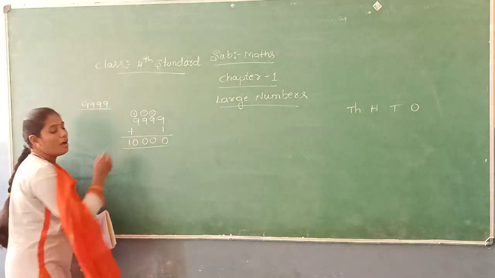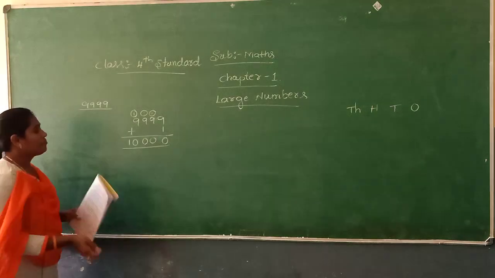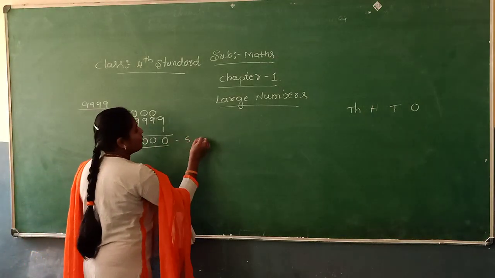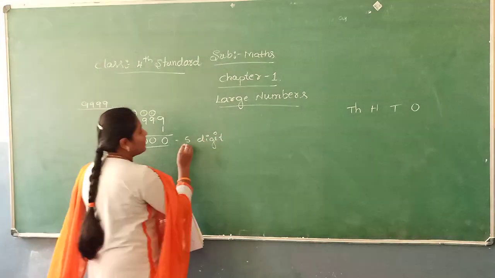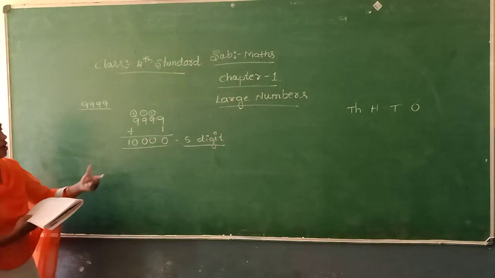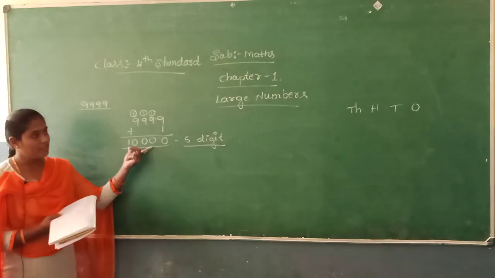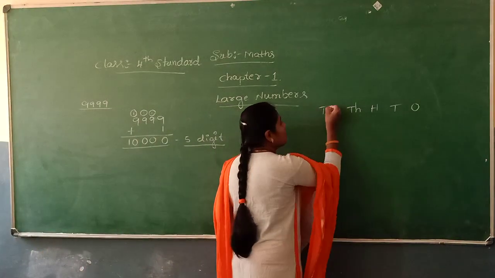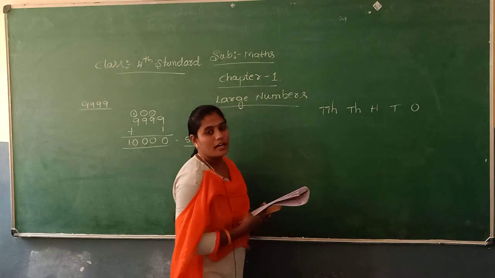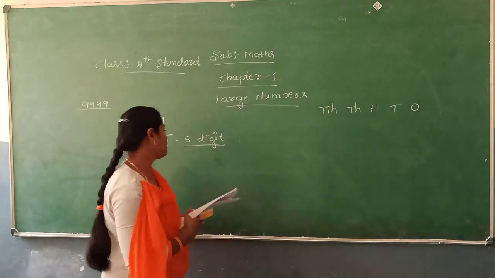So it is a 5-digit number, and it is the smallest 5-digit number. So the smallest 5-digit number is 10,000. In the place value chart, the 5th place from the right is the 10,000th place.